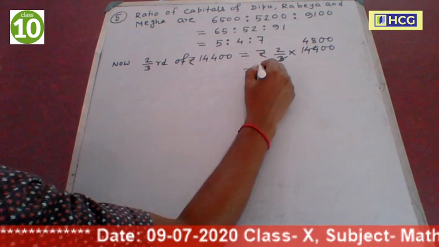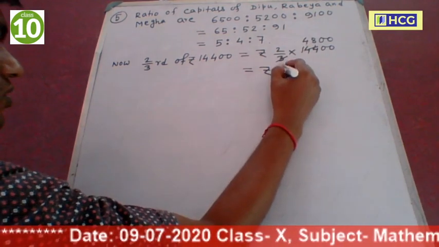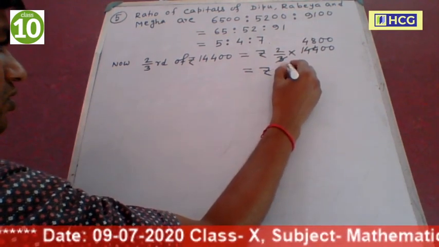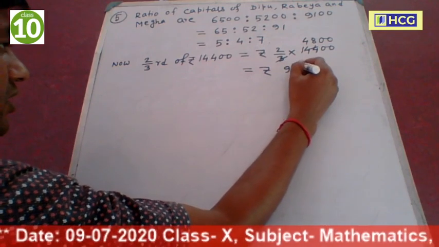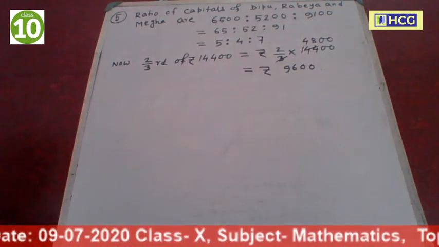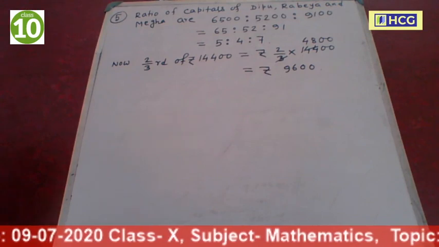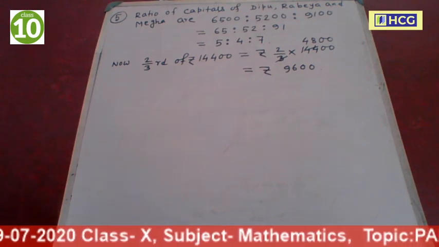Now this is equal to 9,600. These 9,600 divide equally among themselves.